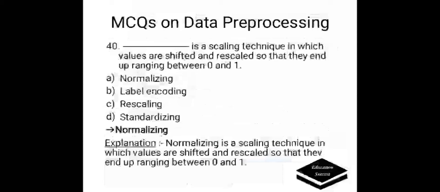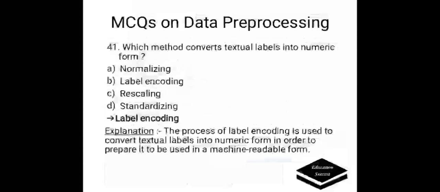Dash is a scaling technique in which values are shifted and rescaled so that they end up ranging between 0 and 1. Options are A. Normalizing, B. Label encoding, C. Rescaling, D. Standardizing. Correct answer is normalizing. Normalizing is a scaling technique in which values are shifted and rescaled so that they end up ranging between 0 and 1.